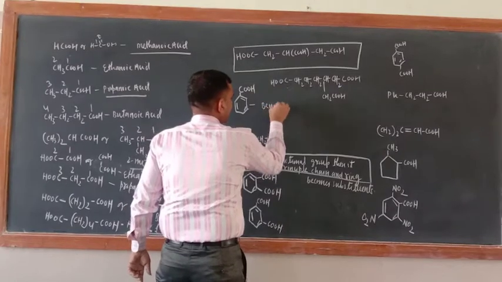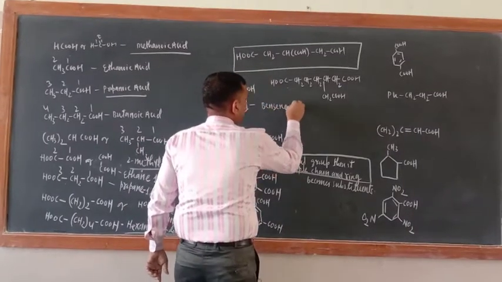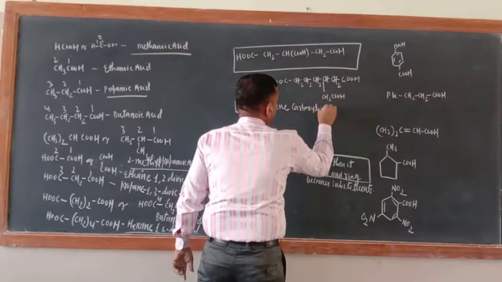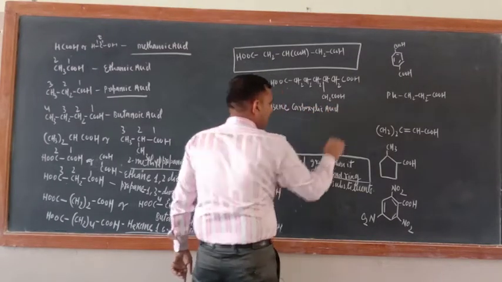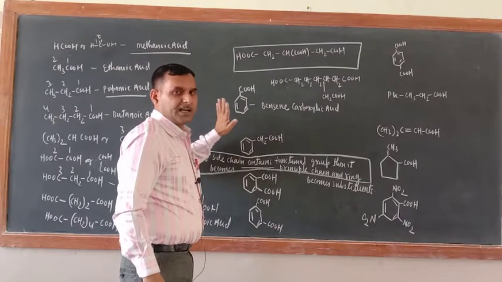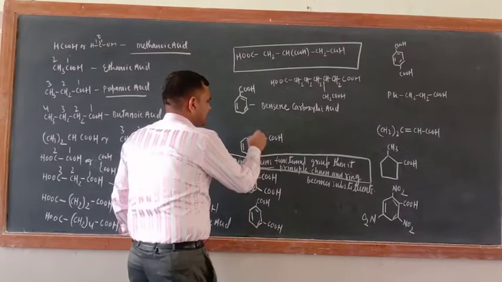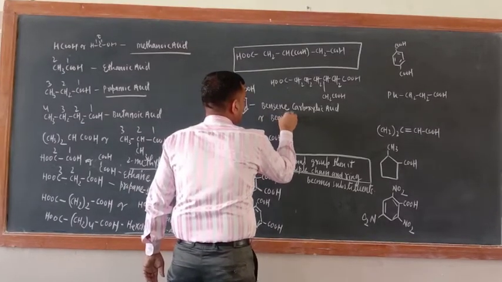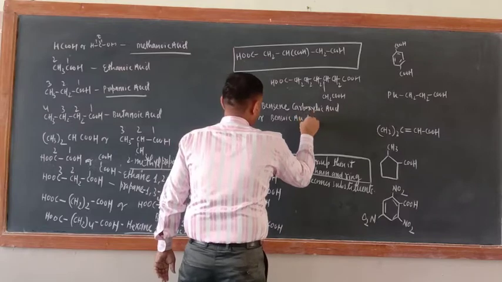Benzene carboxylic acid. Okay, not oic acid, because COOH group is bonded with ring. Always remember, its another name is benzoic acid, that is also accepted IUPAC name, benzoic acid.